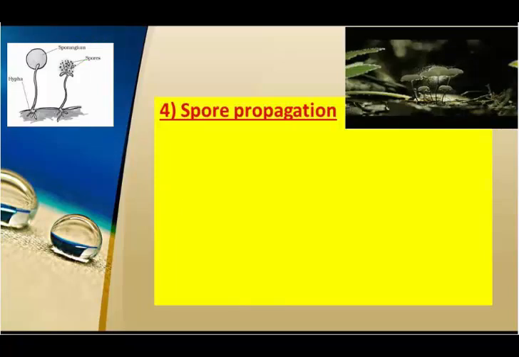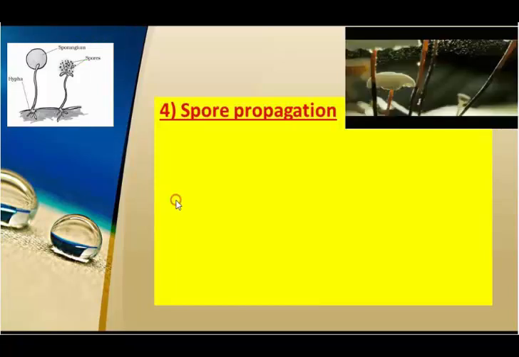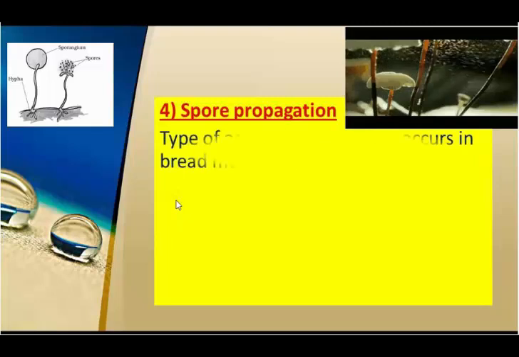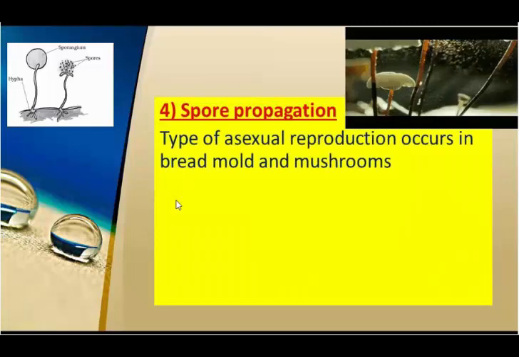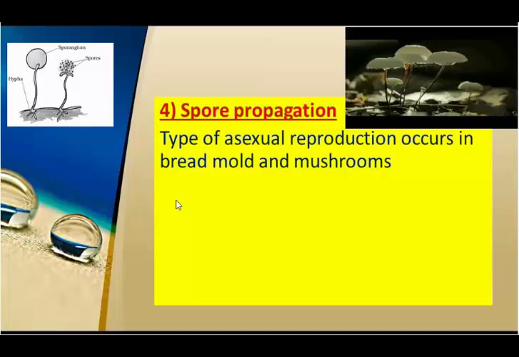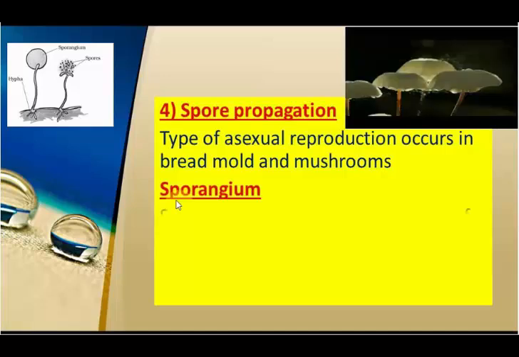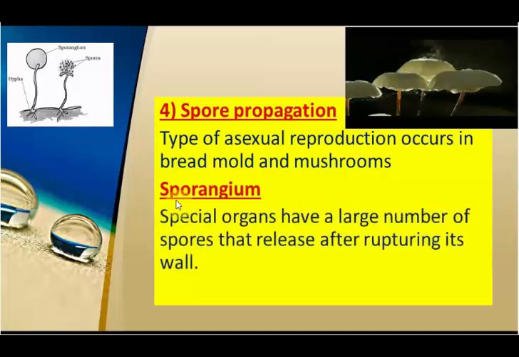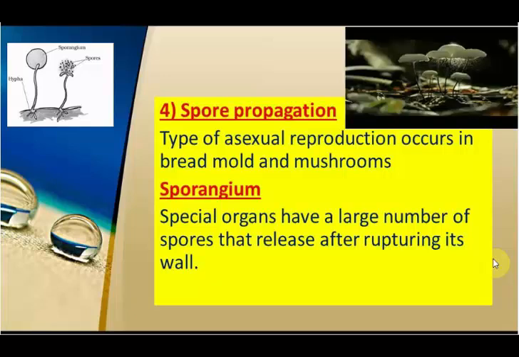Sporangium and spore propagation is an interesting type of reproduction. It's a type of asexual reproduction, occurs in bread mold and mushrooms. Sporangium special organs have a large number of spores that release after rupturing its wall. As we said before, it's more common in some fungi as bread mold fungus and mushrooms, and also some algae.